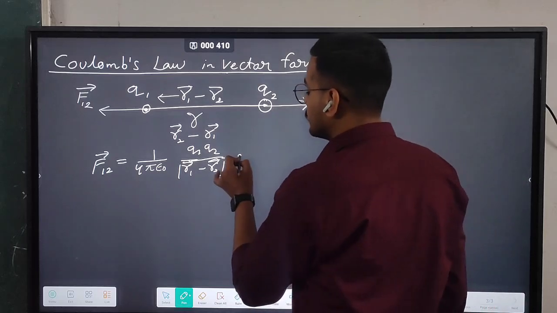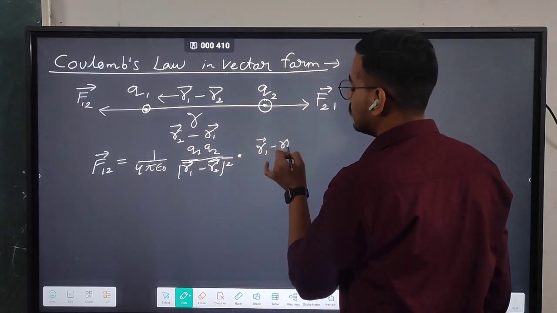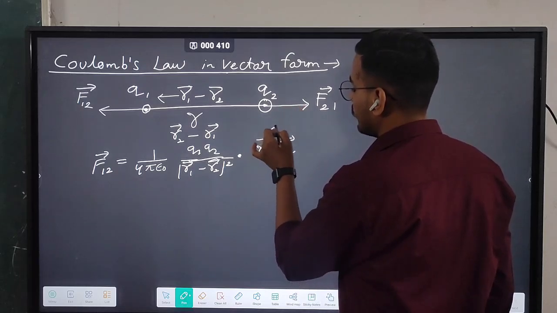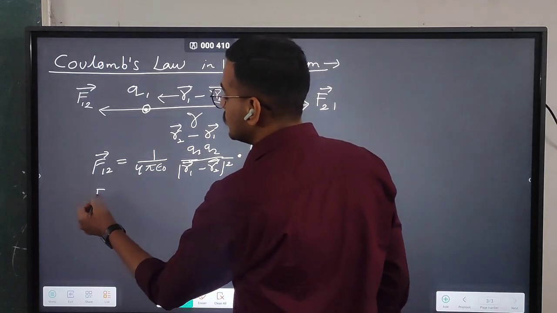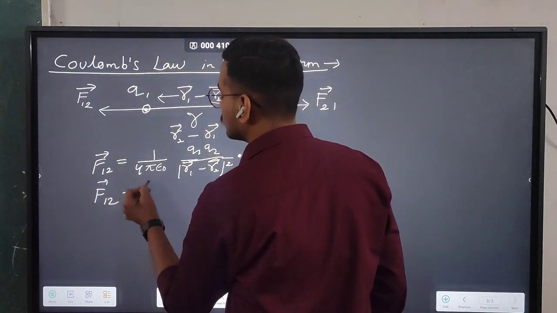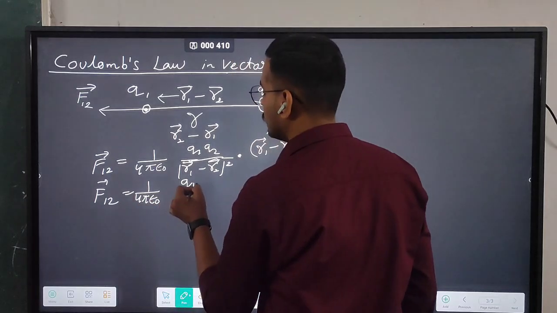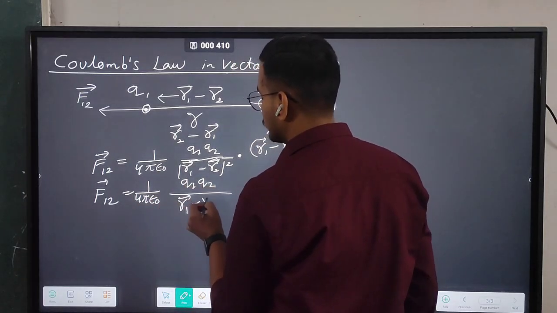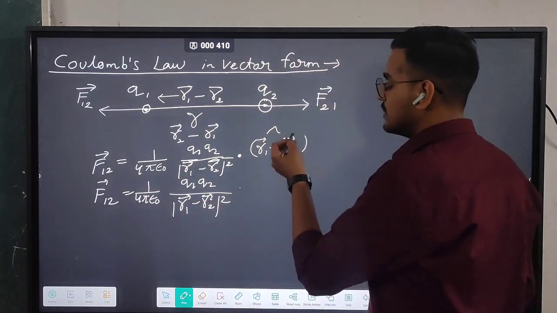So that unit vector will be what? R1 minus R2 cap. Okay, so let's define it: mod 1 by 4 pi epsilon naught Q1 Q2 by R1 minus R2 whole square, and this will be equal to what?